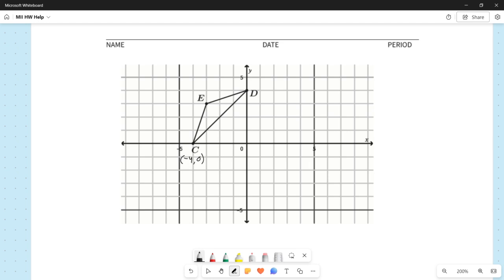For point D, again, I start at the origin. I don't go left or right at all, so my x-coordinate is 0. I stay on the y-axis, and then I go up 1, 2, 3, 4 units. So D is at 0, 4.